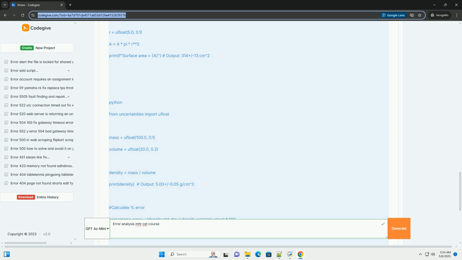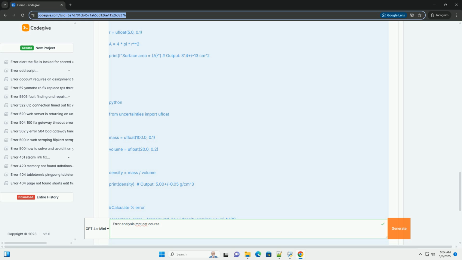4. Relative error. Solution: 1. Mean value equals (25.2 plus 25.3) / 2 equals 25.25 centimeters. 2. Absolute error. First measurement equals 25.2 minus 25.25 equals -0.05 cm.